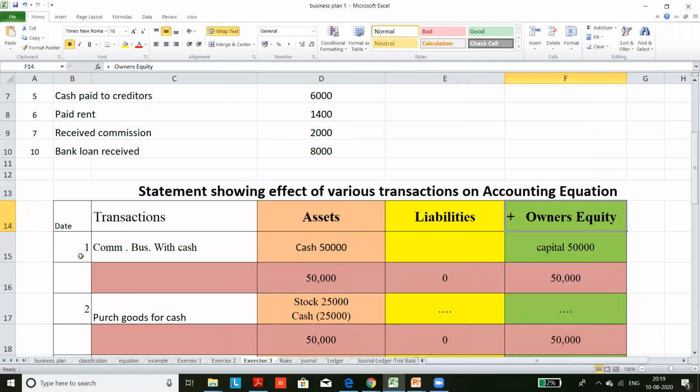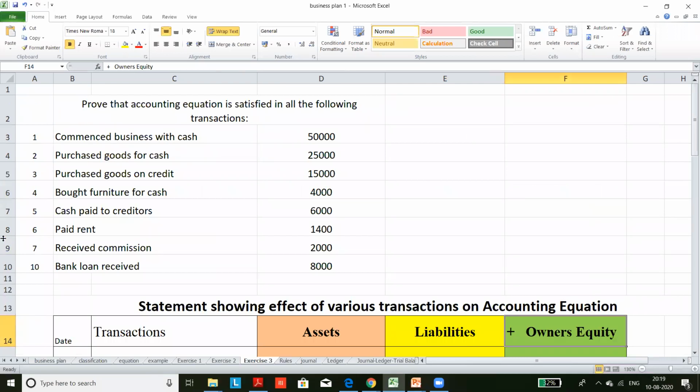So can you just work out this question? This is the question. And prove that the accounting equation holds after every transaction. So this is the first transaction. Commence business with 5 lakh.